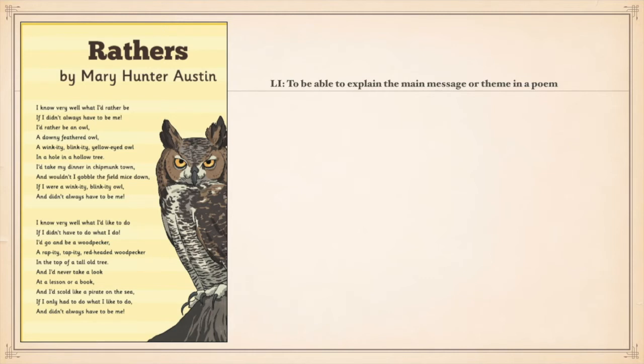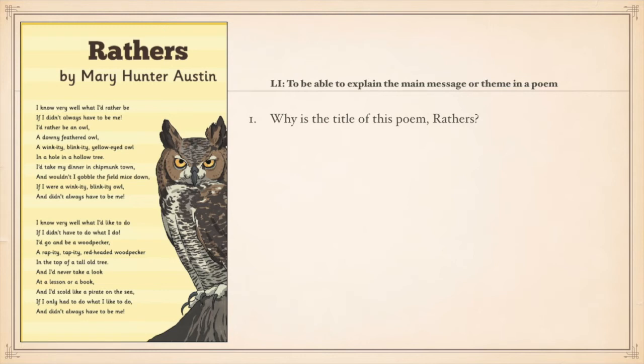So as you know, after hearing the poem, a number of different animals are mentioned. Now the author or the poet has chosen to call this poem Rathers. So why is the title of this poem called Rathers?